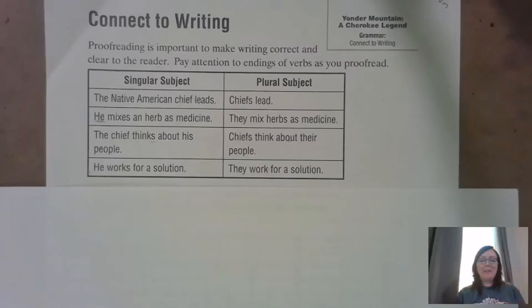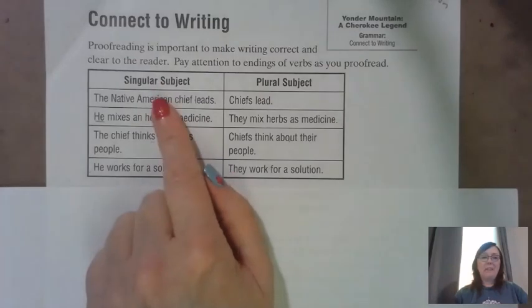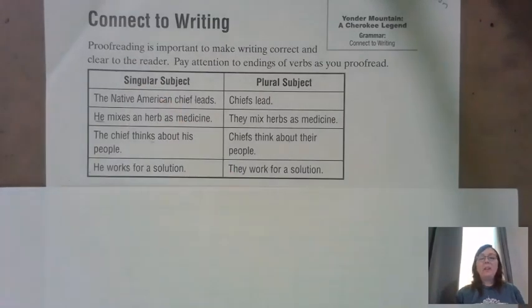Today we're going to be working on our subject-verb agreement, and we're going to do that through our connecting to writing. If you take a look at the worksheet that I have right here, we're going to proofread. You know how important proofreading is to our writing, so that way you can go back and find anything and fix it. We're going to edit.